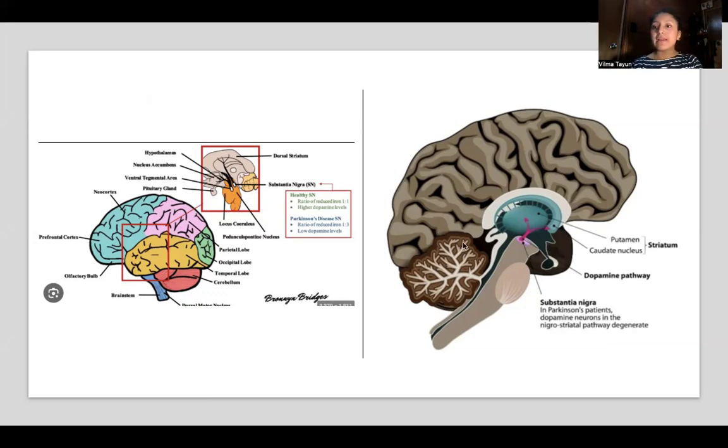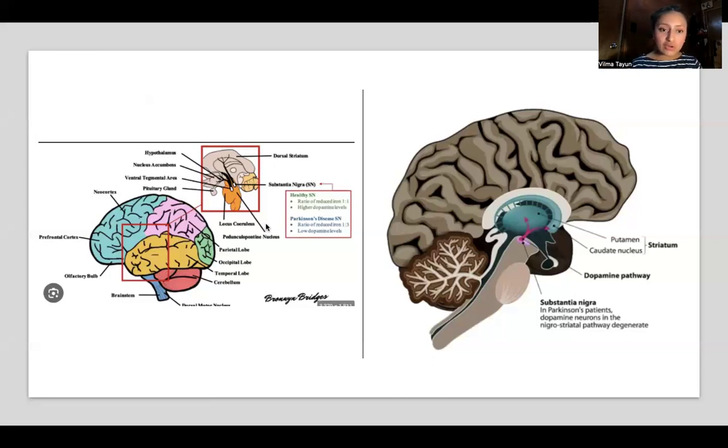The image on my left side shows both a healthy brain and a brain with Parkinson's disease. We see here the ratio of iron of a healthy person is 1.1, with a high dopamine level, which is good for the body. The one below is someone who is sick with Parkinson's, where the iron ratio is 1.3, and this is a low dopamine level, which is not good for our body.